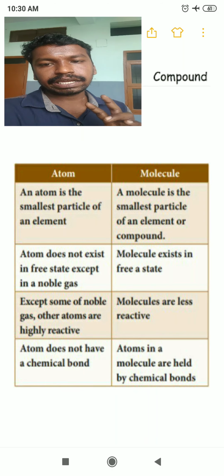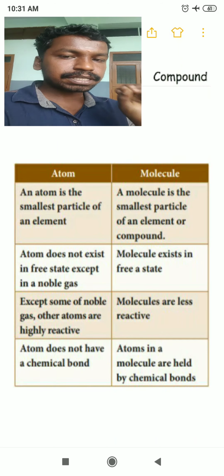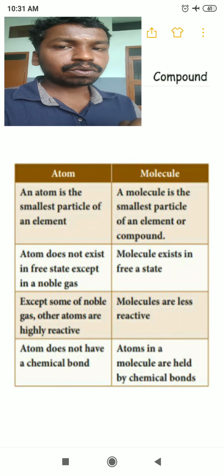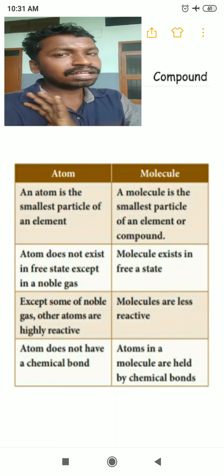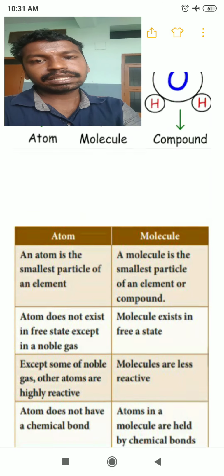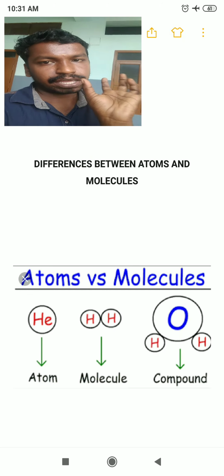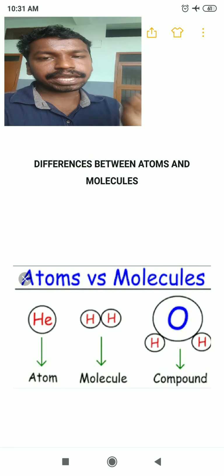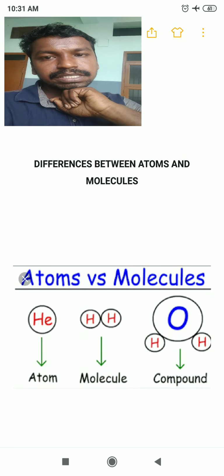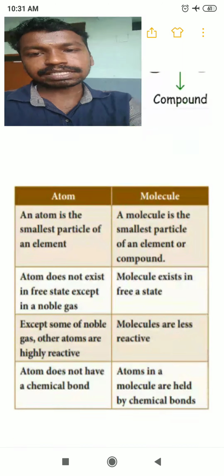Then the second difference: an atom does not exist in free state except in noble gases. We know that noble gases are less reactive, so they will be in the free state. They won't have any chemical bonds. Whereas for the remaining atoms, in this example itself, hydrogen never exists as H. It always exists as H2. We have seen this in the previous video: the atomicity of hydrogen is 2, so it is a diatomic molecule. So we are connecting that point here.